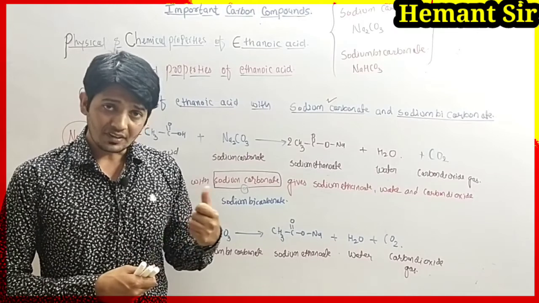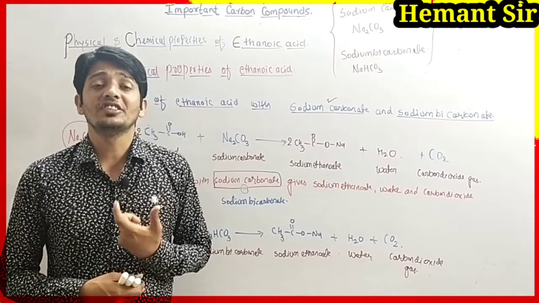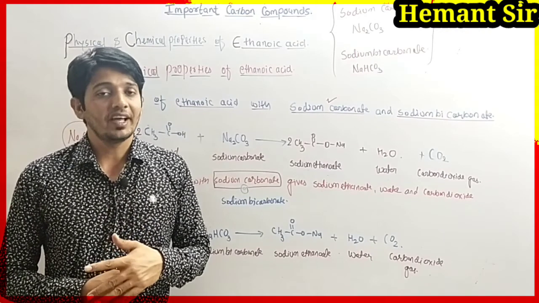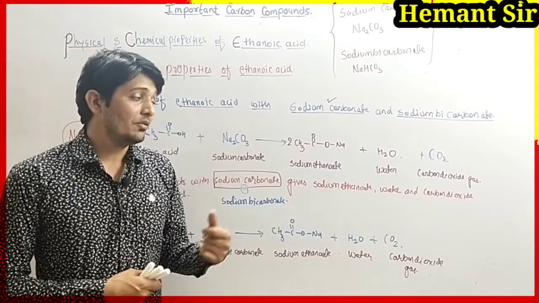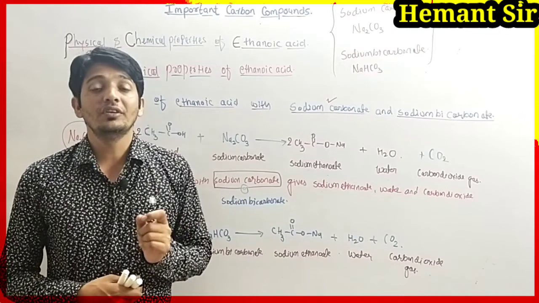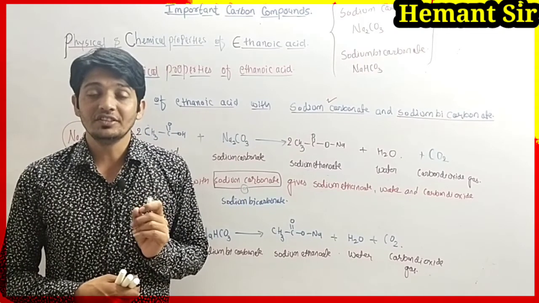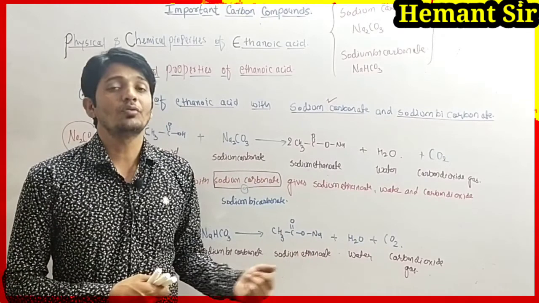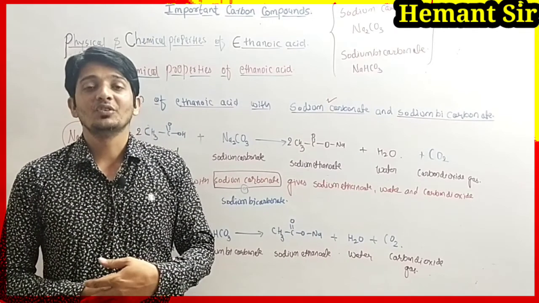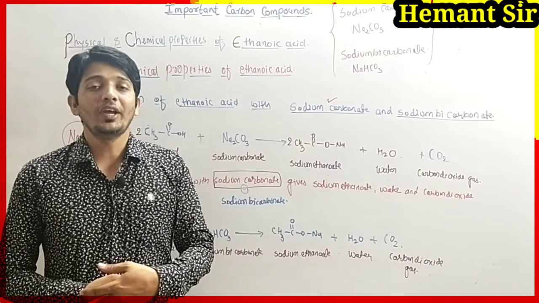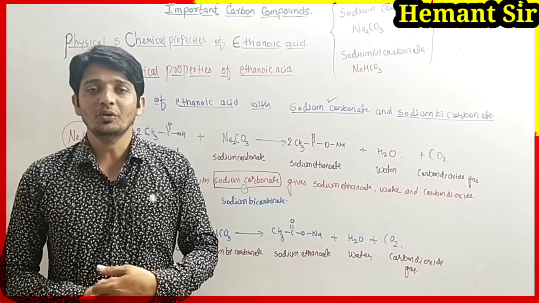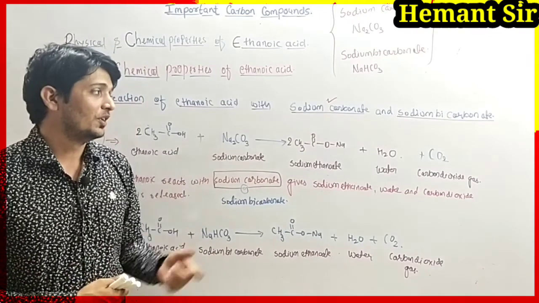Another use is as an industrial solvent. It is used as a medium in various industrial processes. We have also understood that ethanoic acid is used to form salts of carboxylic acid. So this is all about ethanoic acid. Students, for better understanding, do repeat this video once.